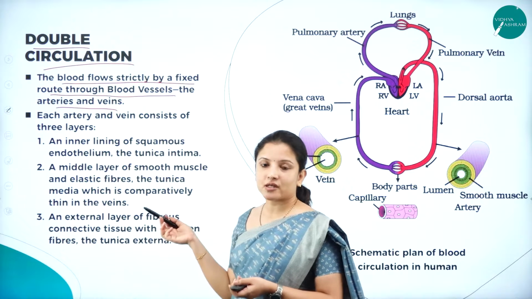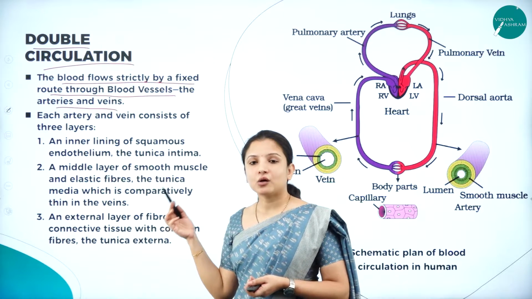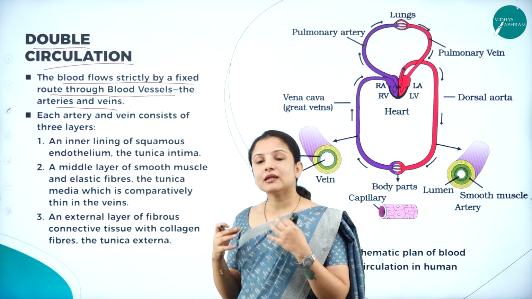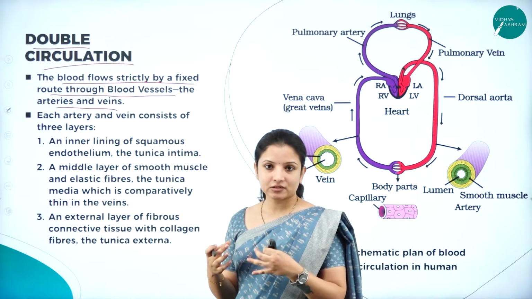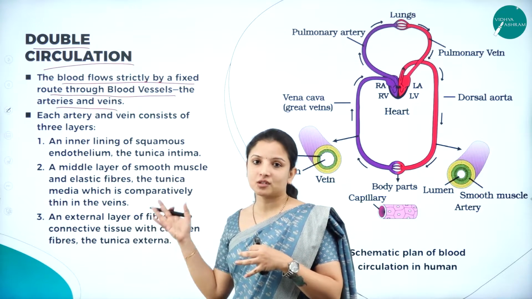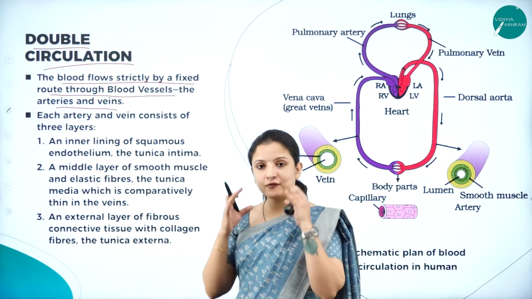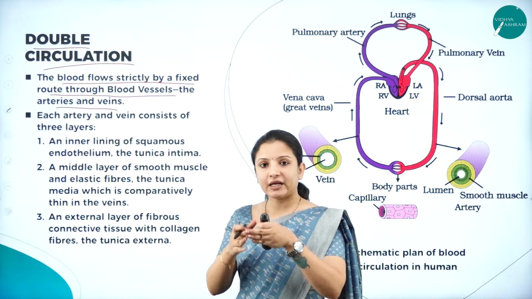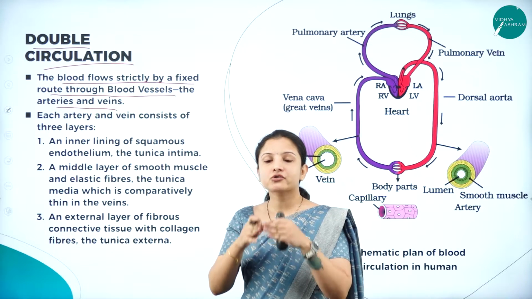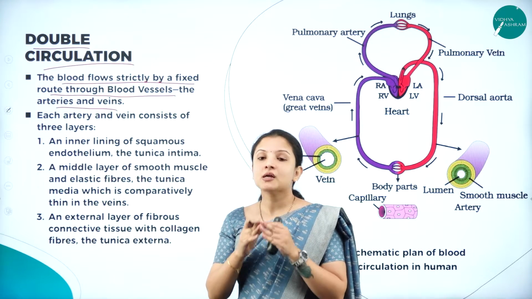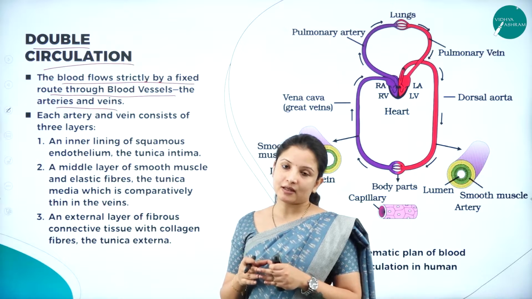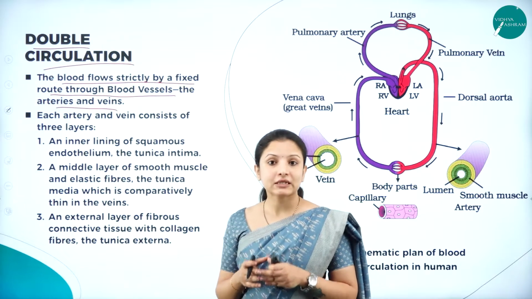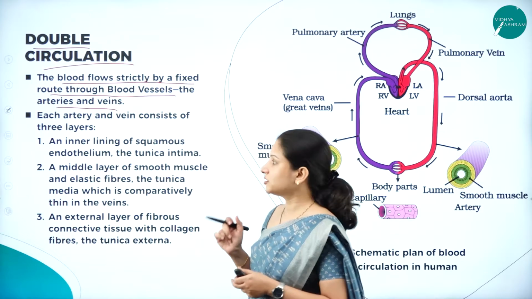We have seen that in the previous session, how the flow of blood occurs, and it is not like an open circulatory system. Here we are talking about a closed circulatory system wherein the flow of blood is always channelized. That is, the flow of blood from the heart and to the heart should always take place through different arteries and veins that are present in the heart. So the flow of blood is strictly fixed in the case of double circulation.